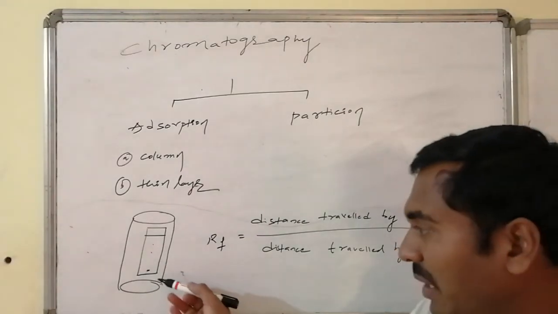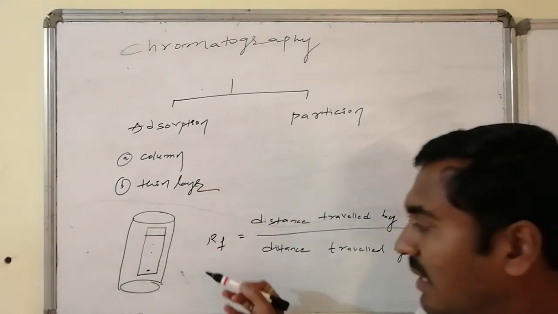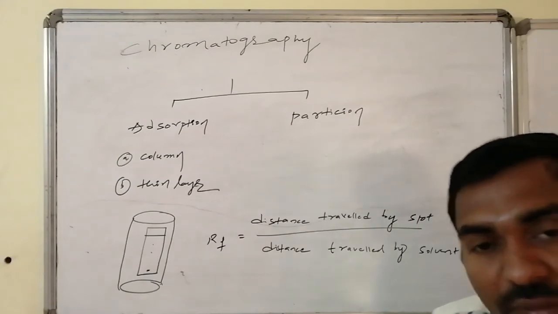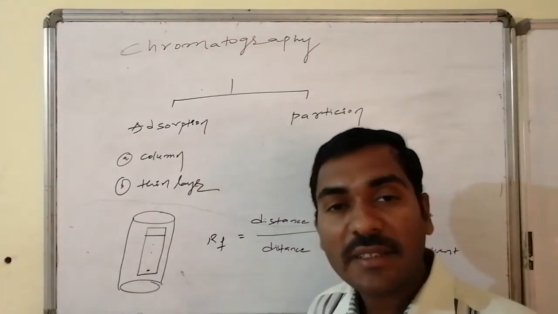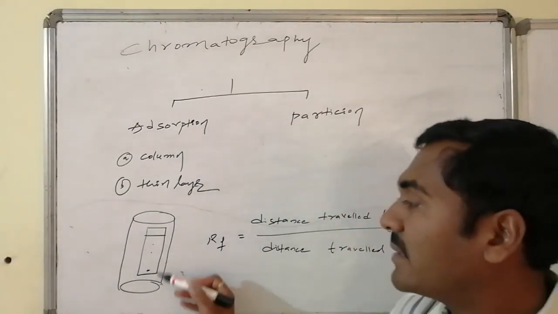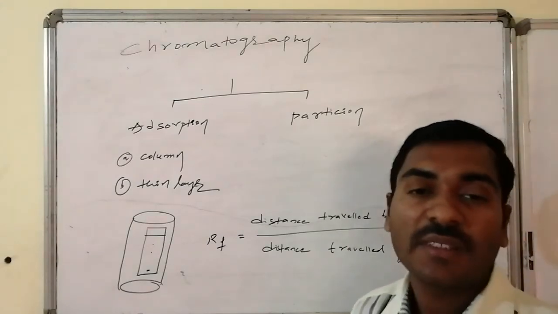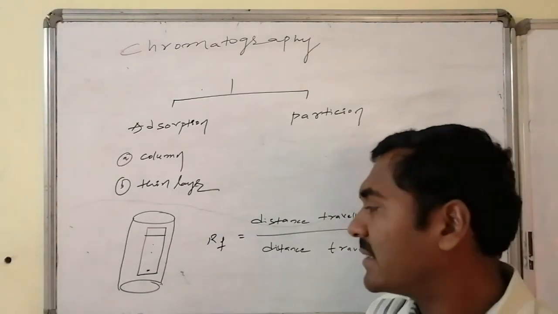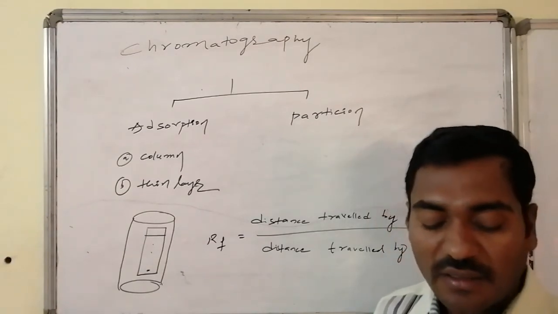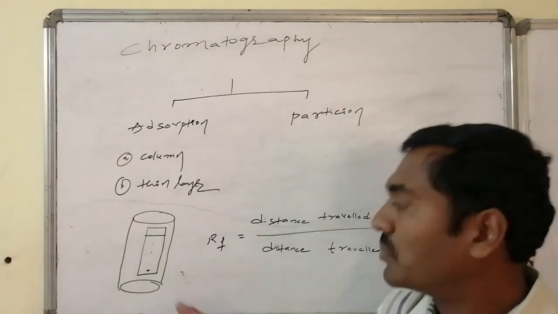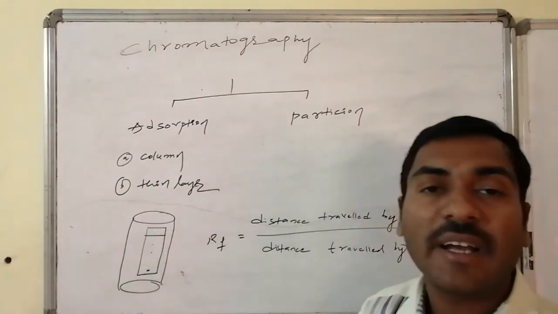Now this solvent, due to capillary action, moves to the top, and as it moves, whatever substance is adsorbed there also moves along with the solvent, in such a way that the components present in the mixture are separated by distances from one another, because it depends on the adsorption ability. Substances which are adsorbed tightly will move only a little distance. Substances which are adsorbed lightly can move; desorption takes place easily and they can move to a higher distance.